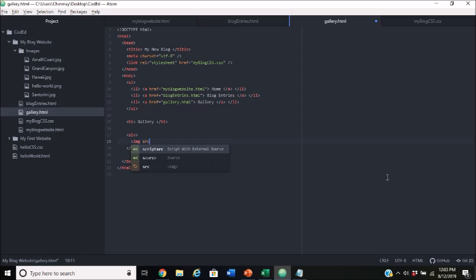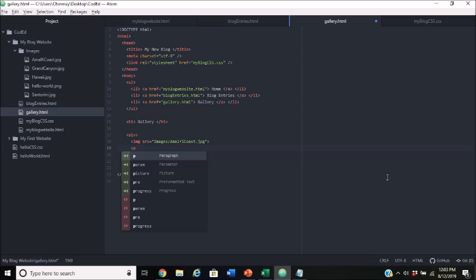Inside of here we want to add our image. So we're going to do image src, and then we're going to go to our images directory. Then we're going to pick our Amalfi Coast.jpg image, and then close that tag. We're going to add our paragraph as a caption,